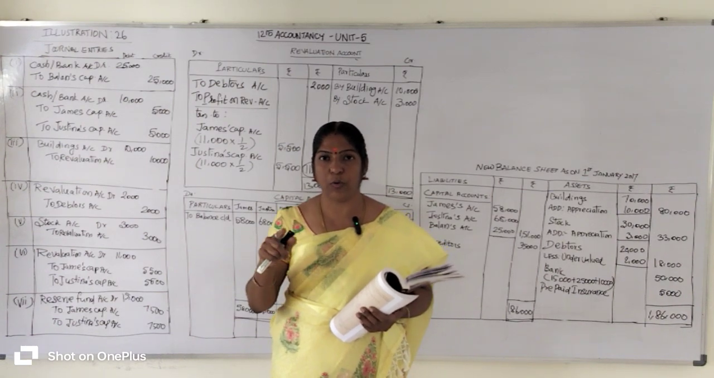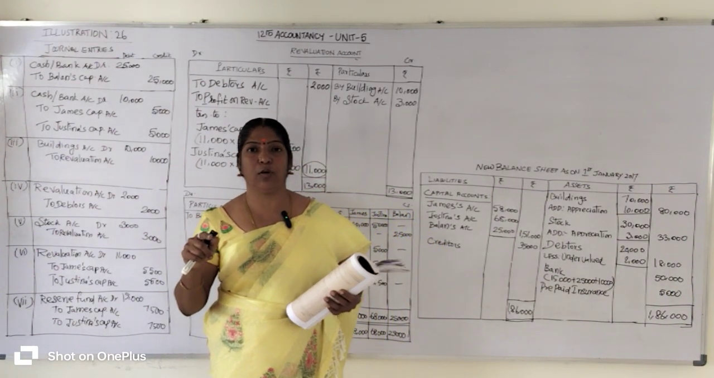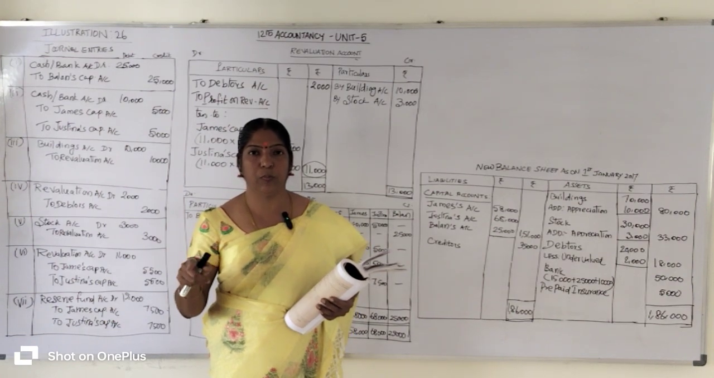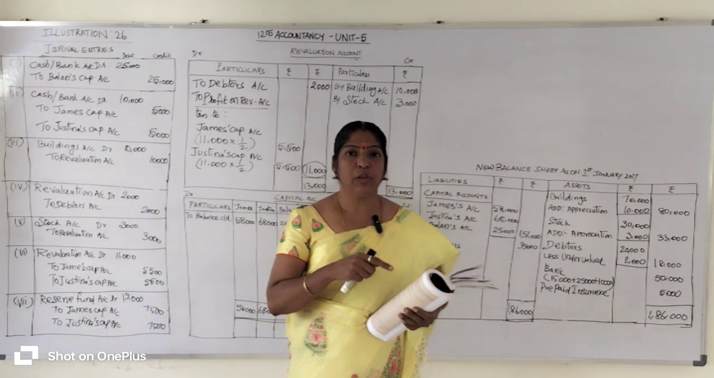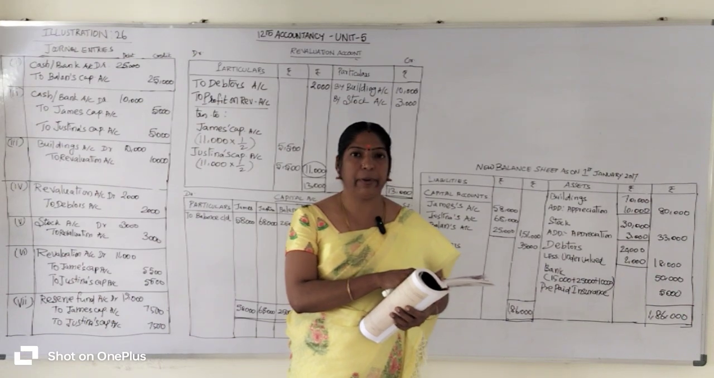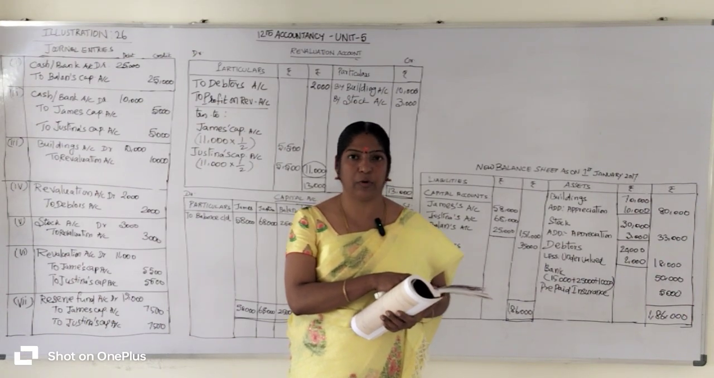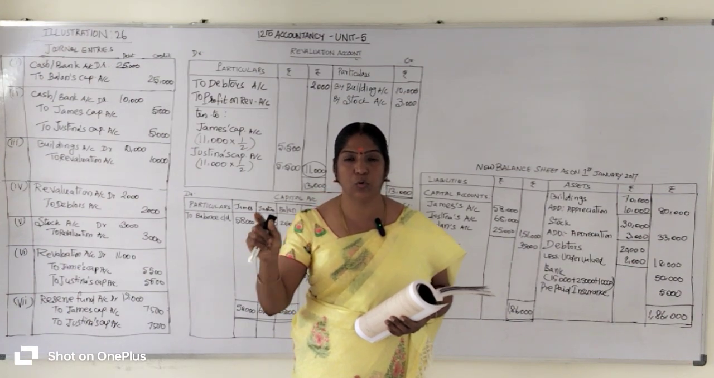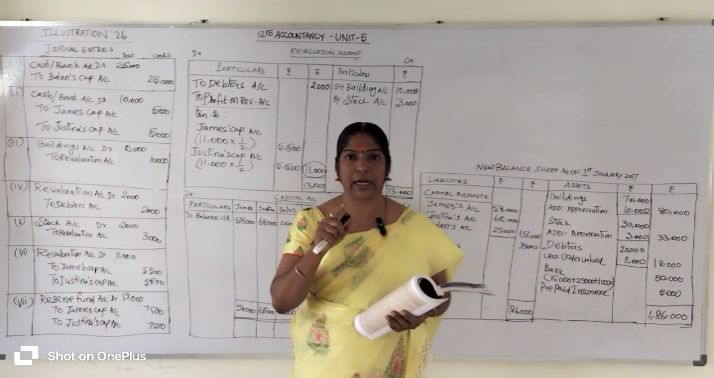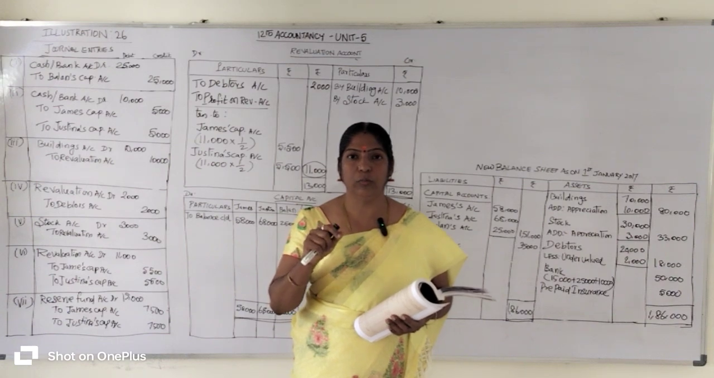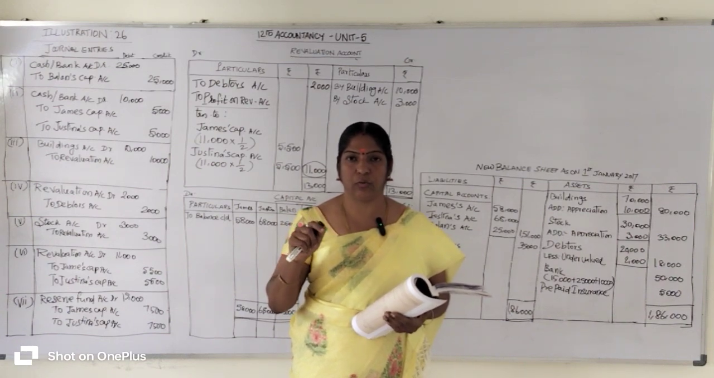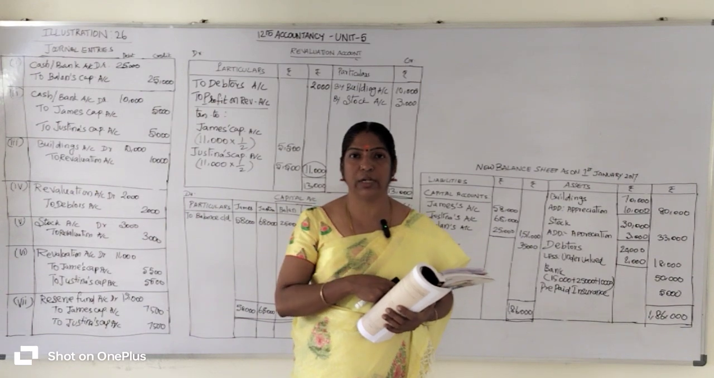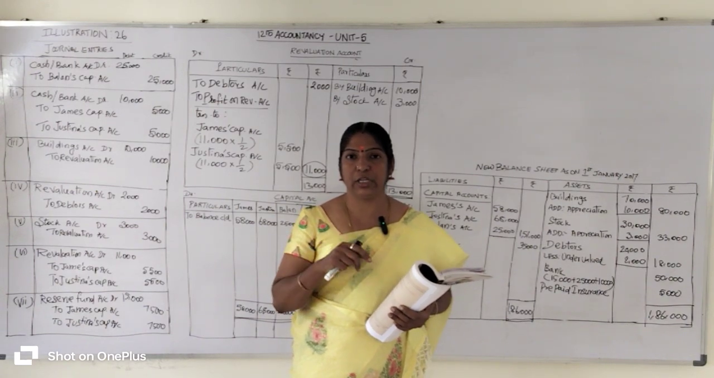Why? Because the old partners sacrifice their share of profit in favor of the new partner Balan only. New partner Balan gets 1/5 share of future profit. So that share of goodwill always belongs to the old partners. The new partner's share of goodwill belongs to whom? The old partners' capital accounts. It will be transferred to the old partners' capital accounts in the sacrificing ratio.